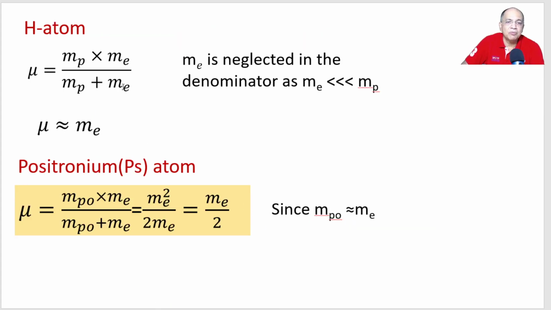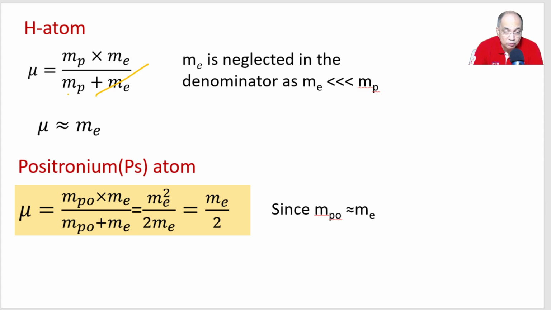Same will be applicable here. For hydrogen atom, it is mass of proton into mass of electron by Mp plus Me. But since mass of electron is negligible compared to mass of proton, this term Me is neglected in the denominator.